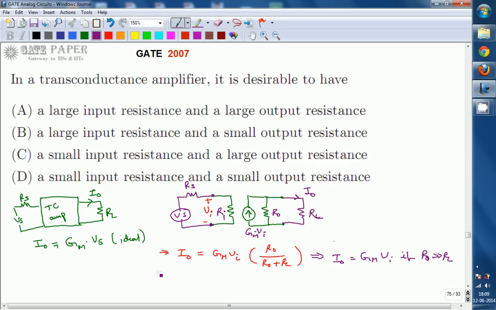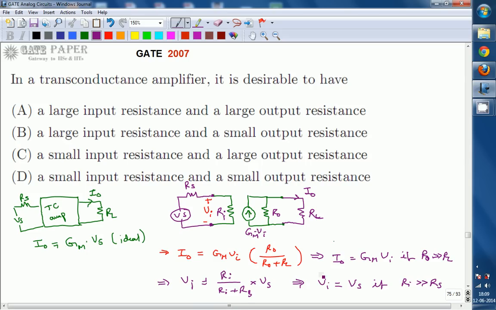Similarly, we want Vi to become Vs, because whenever Vi equals Vs, I0 equals Gm times Vs. Using the voltage division rule, Vi equals Ri divided by Ri plus Rs, multiplied by Vs. From this, Vi is approximately equal to Vs if Ri is very large compared to Rs.